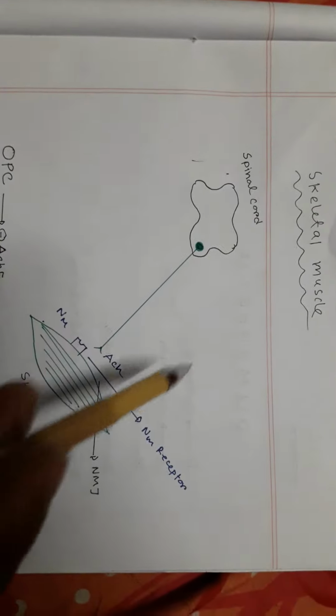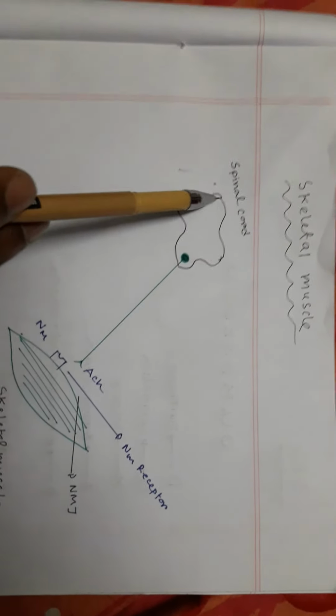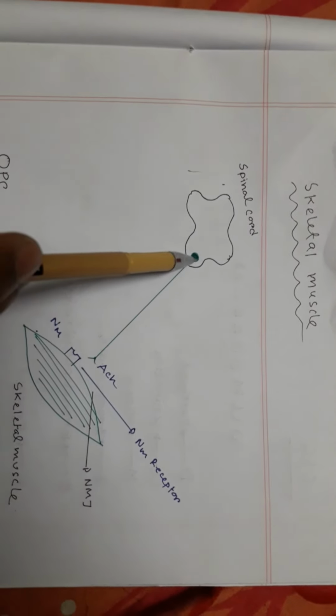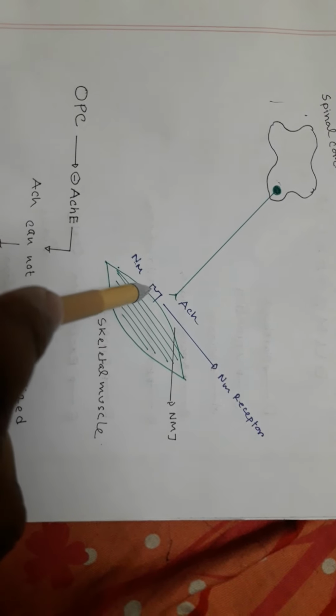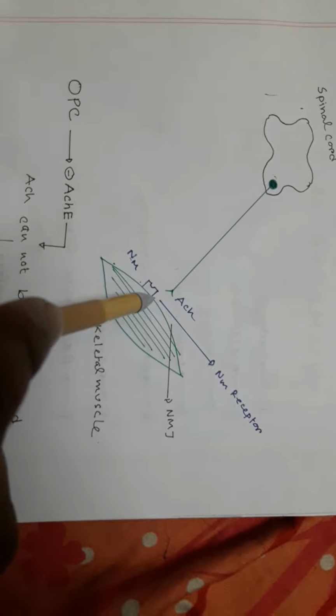Now coming to the skeletal muscles. This is the spinal cord, and this is the anterior horn cell. From the anterior horn cell, a motor neuron comes, and this motor neuron innervates the skeletal muscle. This is the neuromuscular junction, and the NM receptor is present on the surface of the skeletal muscle.